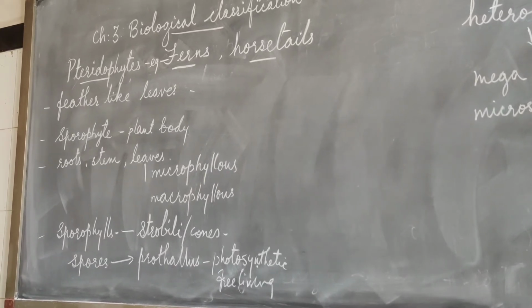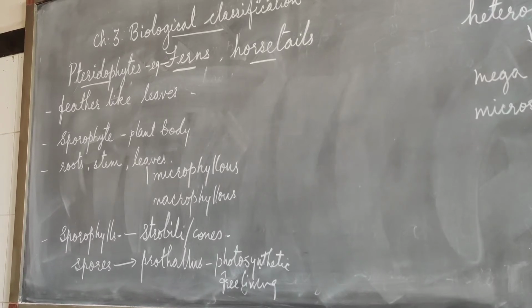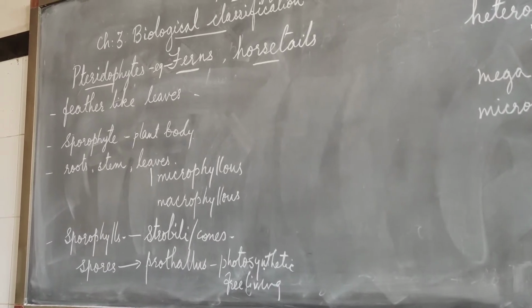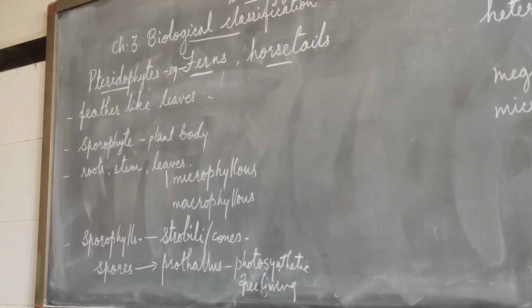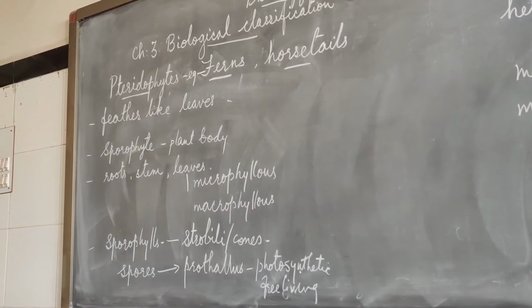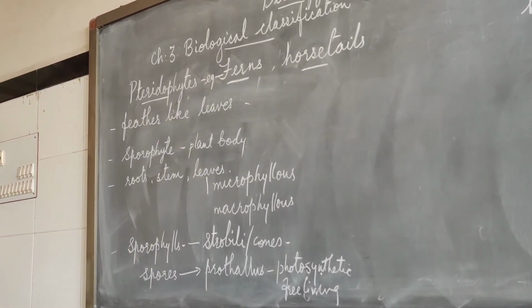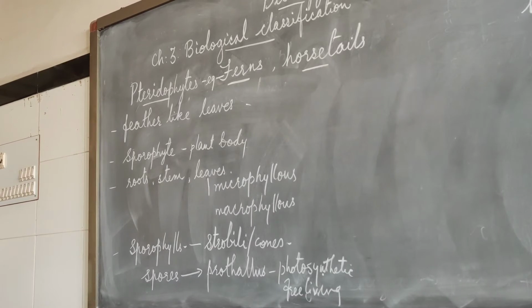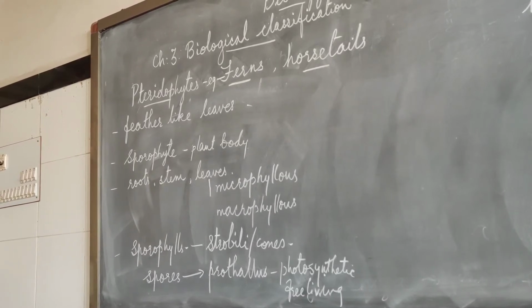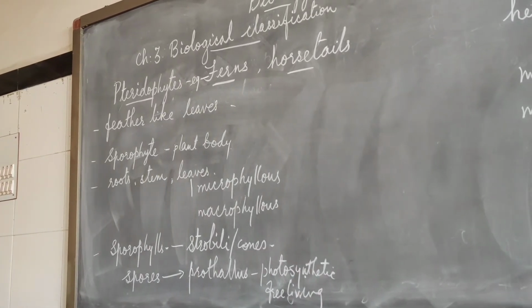The sporangia are subtended by leaf-like appendages, which are called sporophylls. In some cases, the sporophylls may form distinct compact structures, which are called strobili or cones.